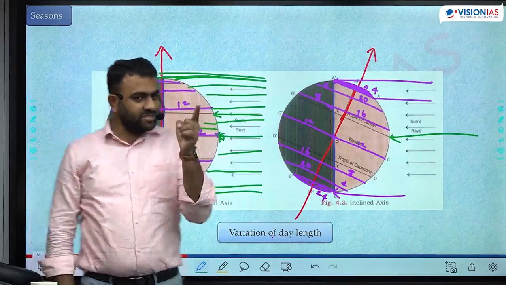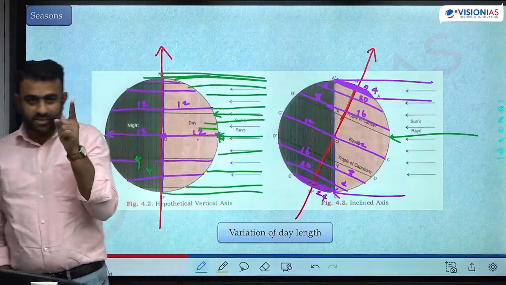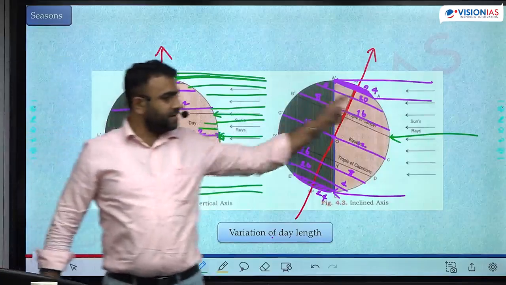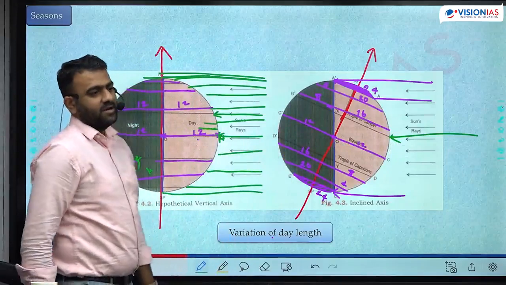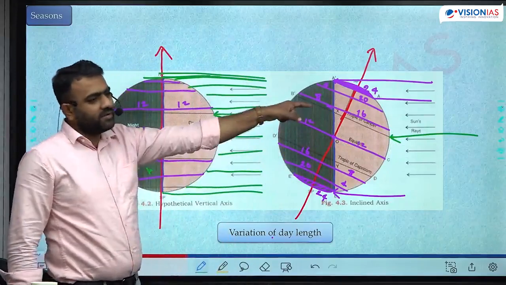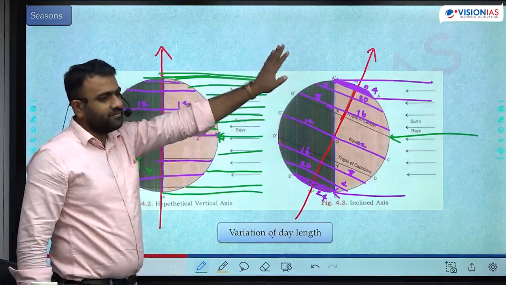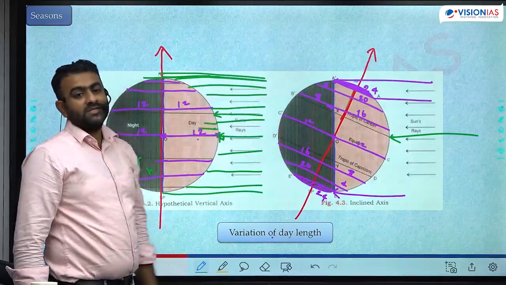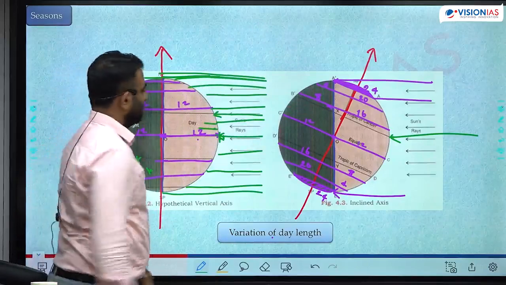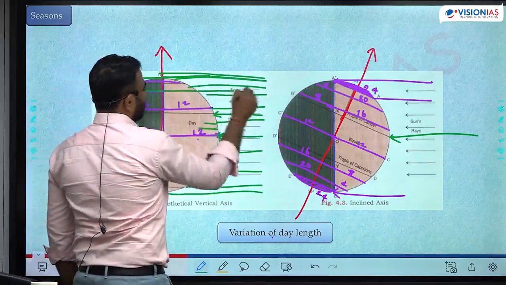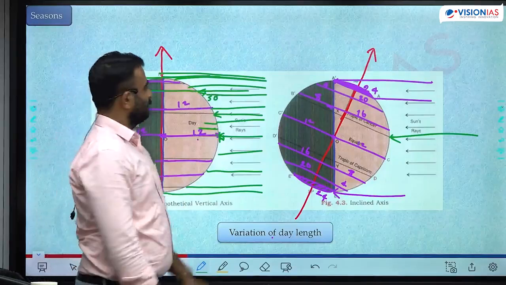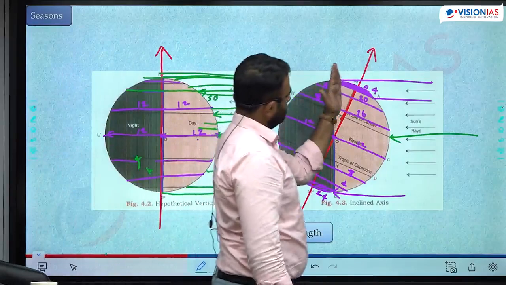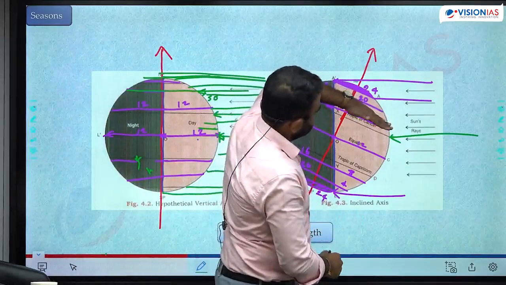At 23.5 degree, the angle of incidence was 66.5 degrees. Now 23.5 degree is receiving 90 degree. The angle of incidence has increased by 23.5 degree. Not only at 23.5 degree, every latitude. Okay, let's calculate for 60 degree north. At 60 degree north, what was the angle of incidence earlier? 30 degree. Okay, same 60 degree north, it was somewhat like this, now it is tilted like this.